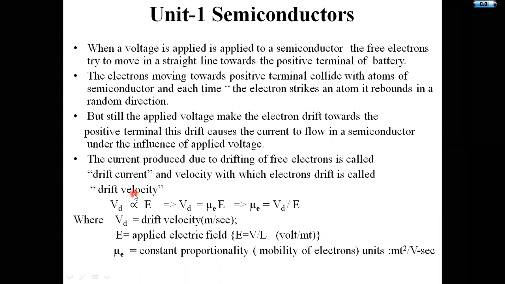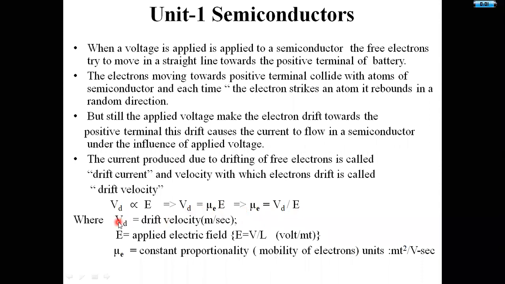That drift velocity is given by Vd is proportional to capital E. Vd, the drift velocity, is proportional to the applied electric field, that is E. And it is given by Vd equals mu E times capital E, where mu E is a constant of proportionality, but it gives the mobility of electrons. And we can also write mu E equals Vd by capital E.